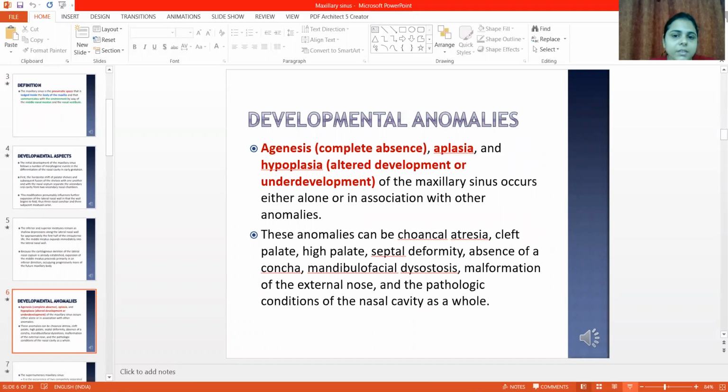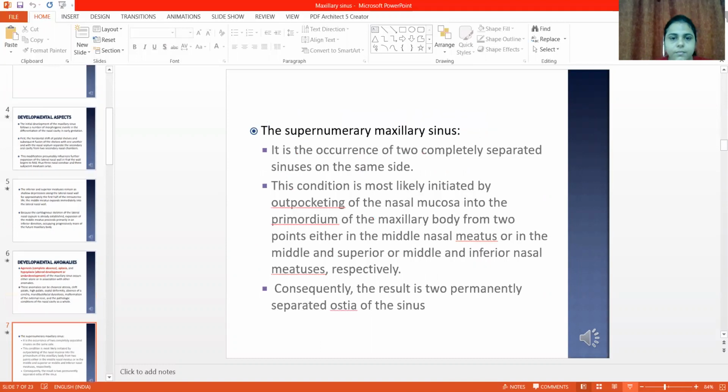Coming to the developmental anomalies, it includes agenesis, that is complete absence, aplasia, that is altered development, and hypoplasia, that is underdevelopment of the maxillary sinus. These anomalies can be conchoid atresia, cleft palate, high palate, septal deformity, absence of concha, mandibulofacial dysostosis, malformation of the external nose, or pathological conditions of the nasal cavity as a whole.